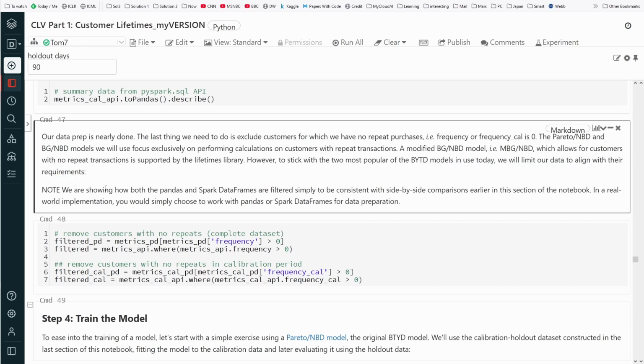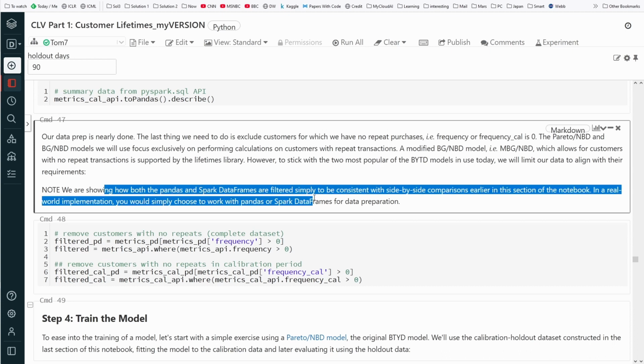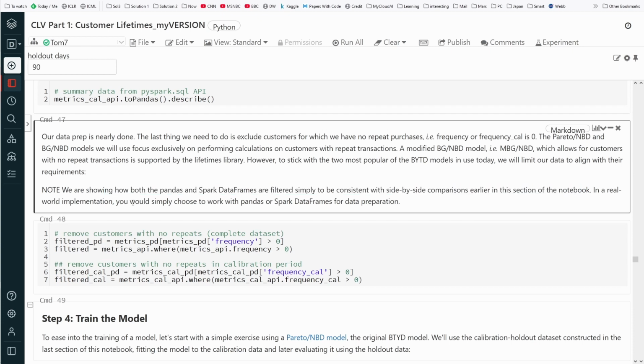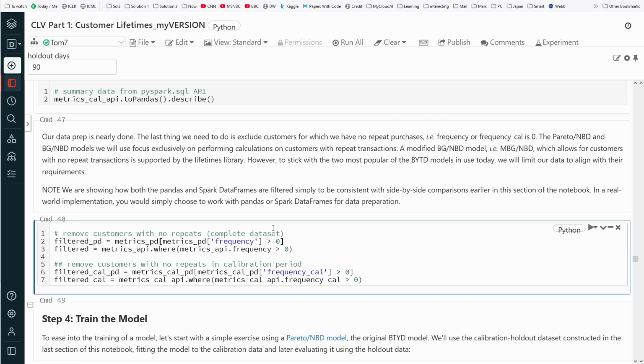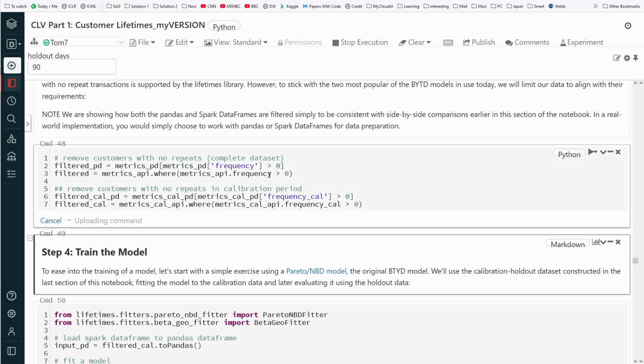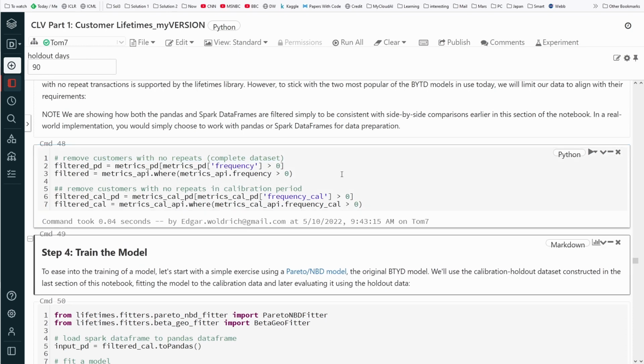Both the pandas and the Spark DataFrames are filtered to be consistent with a side-by-side comparison. You would choose either pandas, or if you have a Spark cluster like I have, a Spark DataFrame for data preparation. So we simply remove customers with no repeat purchases, so the frequency is greater than 0. Done.